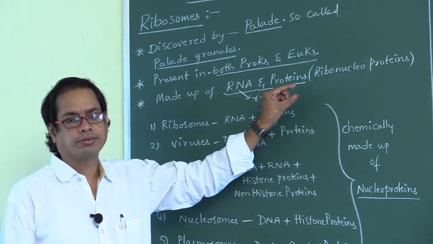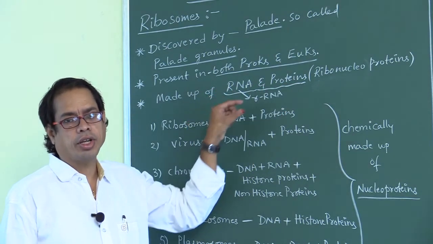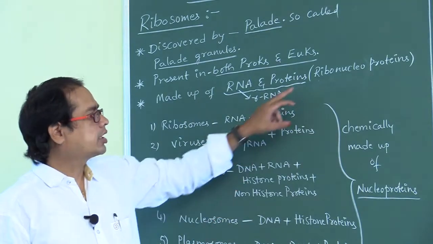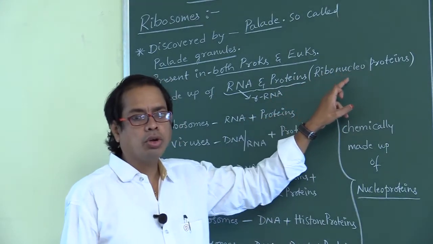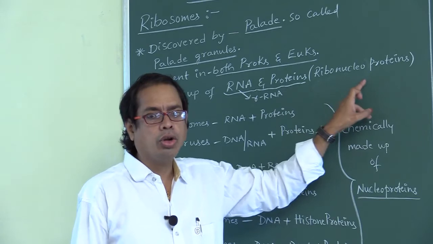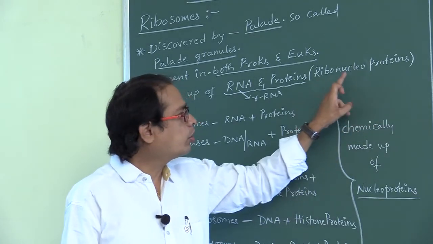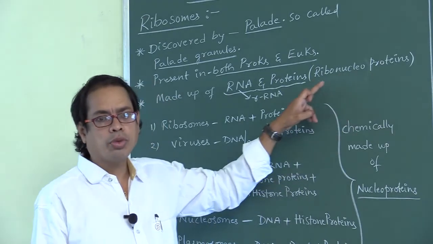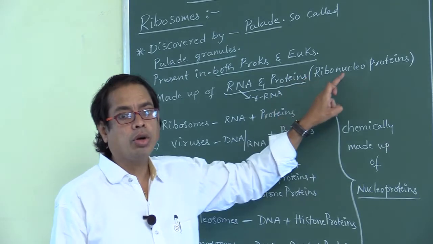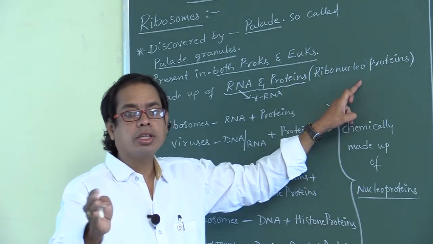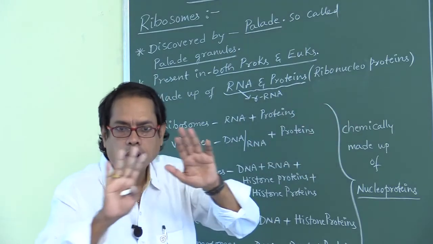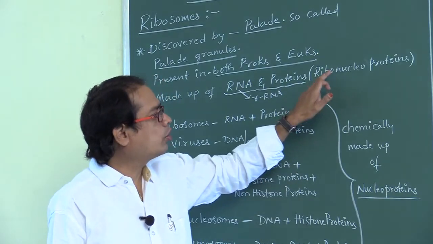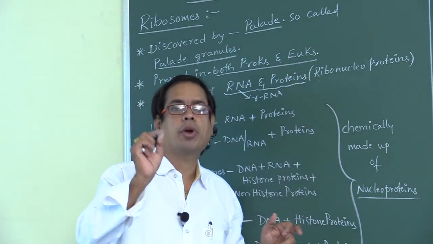RNA is a nucleic acid. Which type of nucleic acid? Ribonucleic acid. That's why those proteins are so called ribonucleoproteins. Ribonucleo means ribonucleic acid and proteins. So ribosomes are made up of ribonucleoproteins. Don't say deoxyribonucleoproteins. It is not made up of DNA. It is made up of RNA and proteins. Very, very important point, my dear students.